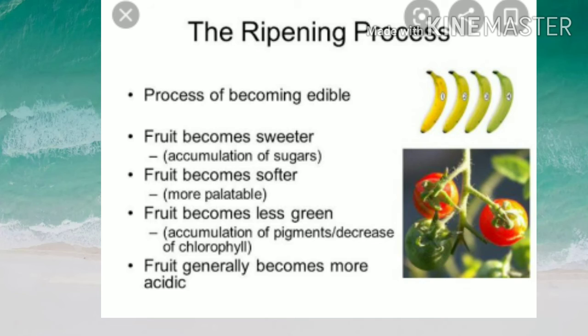The most important function of ethylene is that it is used for the fruit ripening process. When we use ethylene for the ripening process, it is the process of becoming edible. Fruit becomes sweeter, fruit becomes softer, fruit becomes less green, meaning accumulation of pigment and decrease of chlorophyll, and fruit generally becomes more acidic.